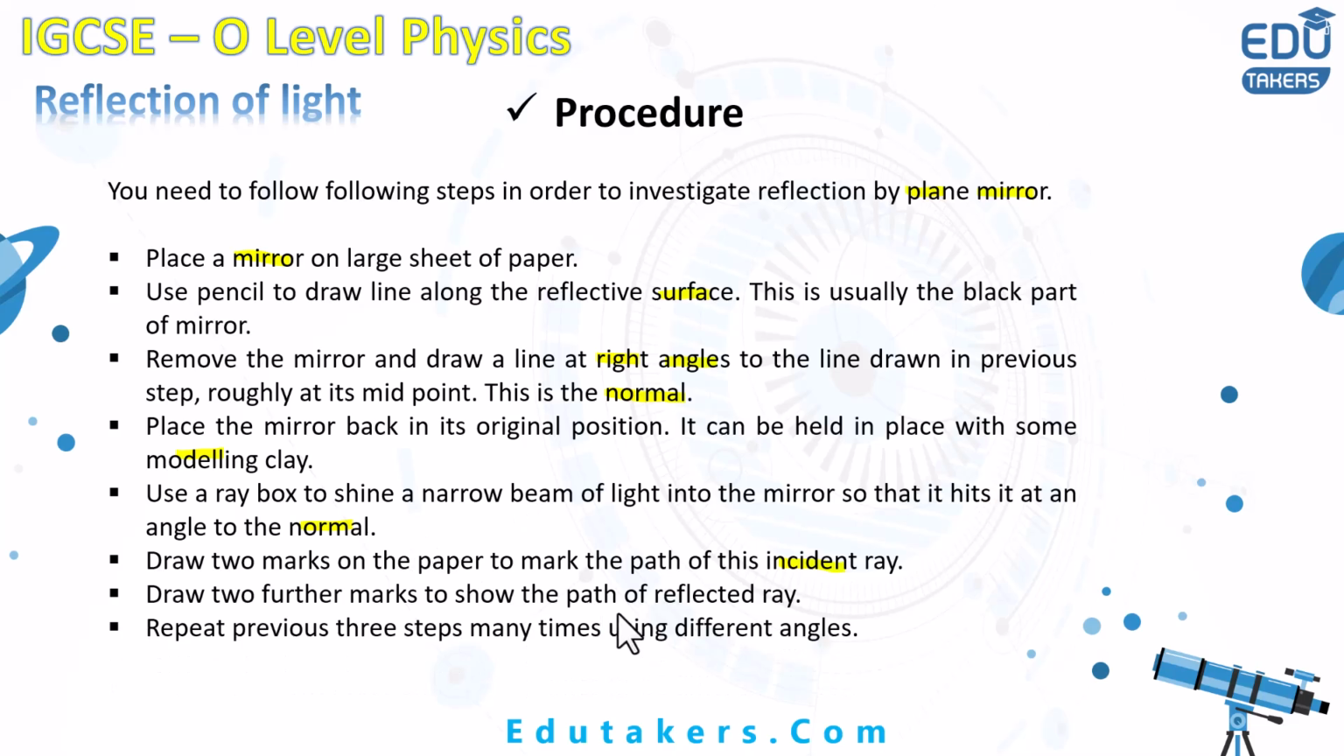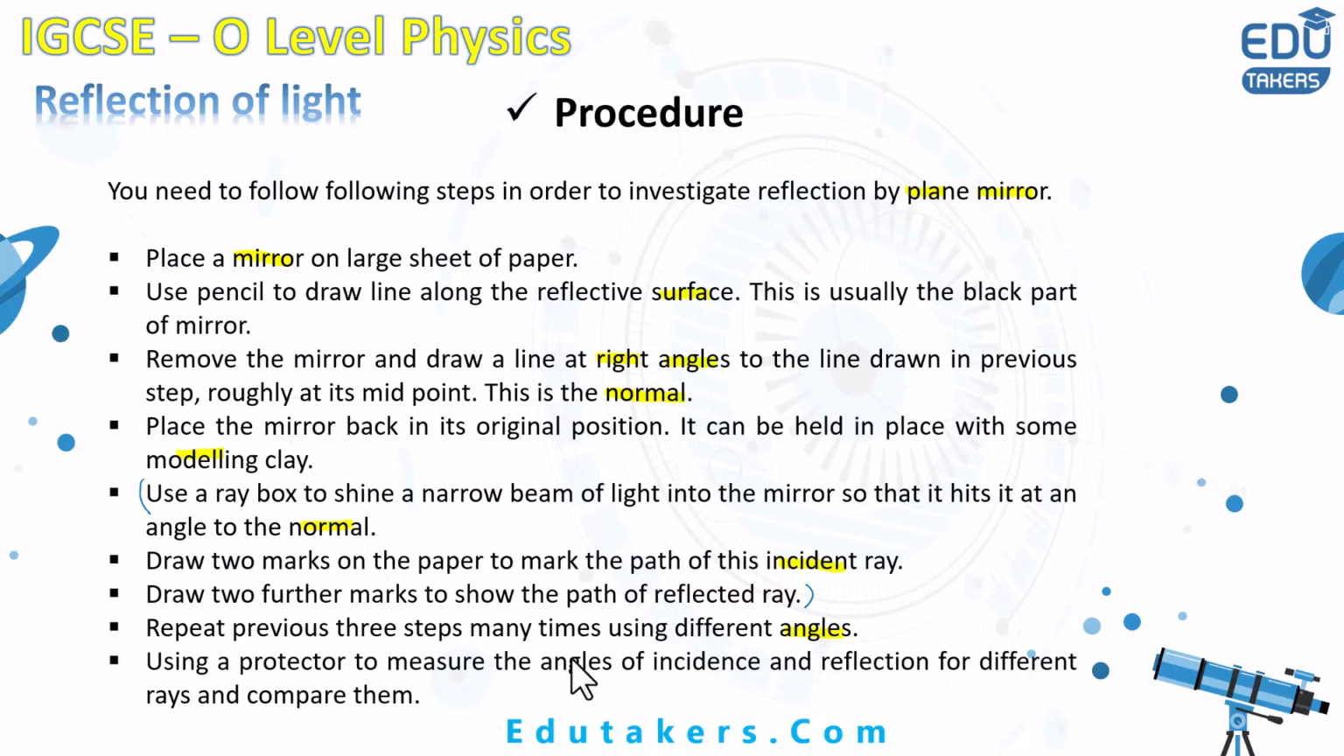Repeat the previous 3 steps many times using different angles. Which 3 steps? Starting from the ray box. It means that you have to repeat this experiment for these 3 steps. Take the ray box and shine the light on the mirror. Then see the path of the incident ray and the reflected ray.